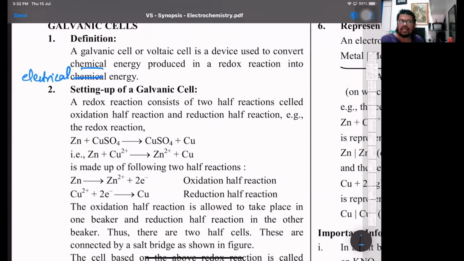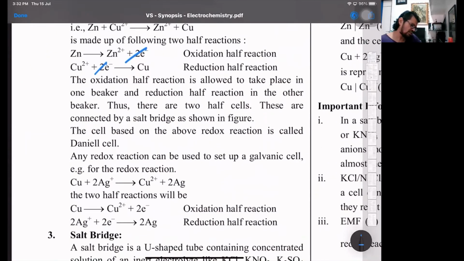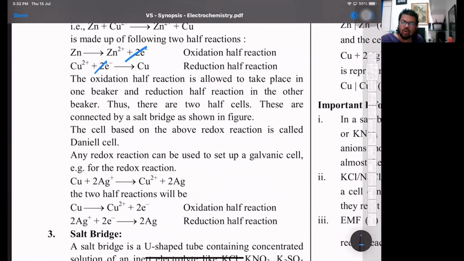Now, in the Daniell cell setup, zinc is oxidized to zinc ions, cupric ions are reduced to copper, so the electrons are cancelled out. So, oxidation and reduction. Anode comes from the word anther, which means to go out. So that's basically loss of electrons, that's oxidation, or increase in oxidation number. Cathode comes from the word cather, which means to come in.